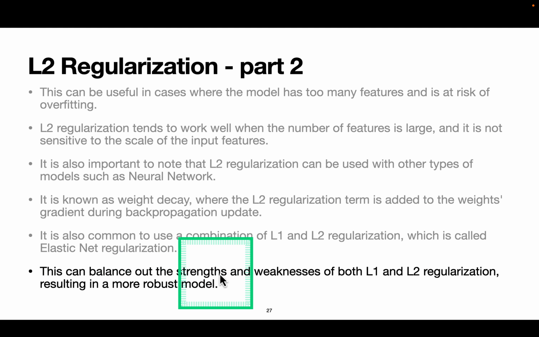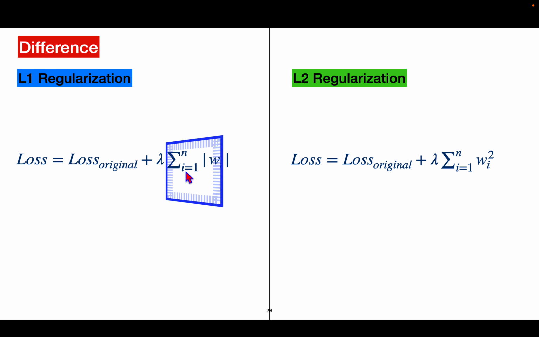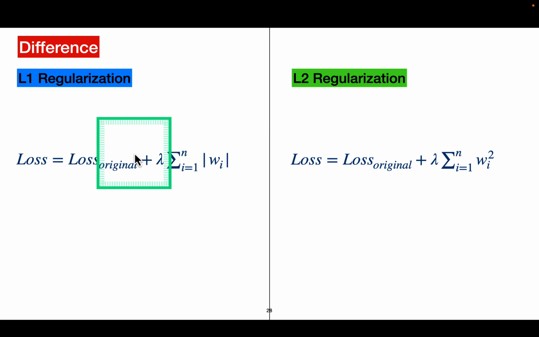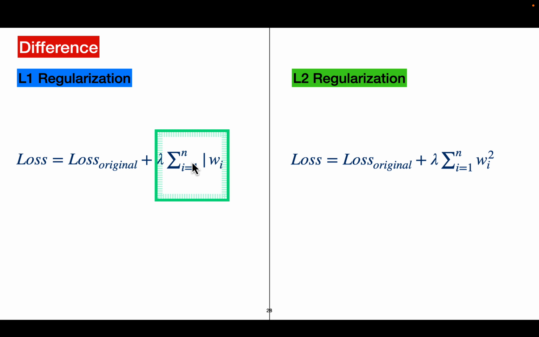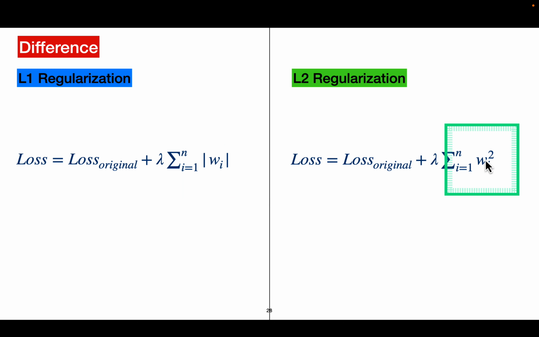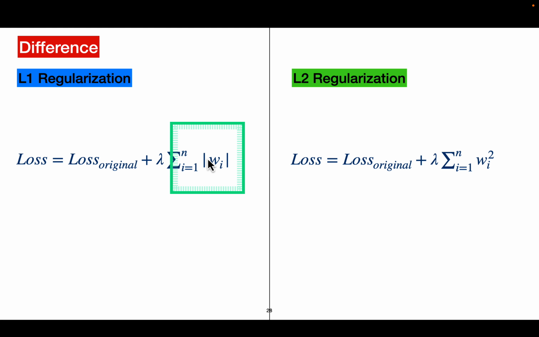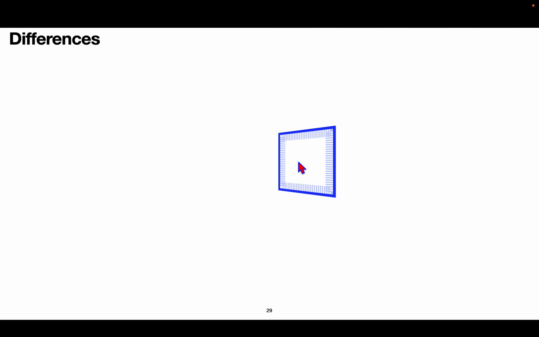This can balance out the strengths and weaknesses of both L1 and L2, resulting in a more robust model. So the difference to remember: both are exactly the same, except that L1 uses lambda times the summation of the absolute values of the weights, while here we have lambda multiplied by the square of the weights.